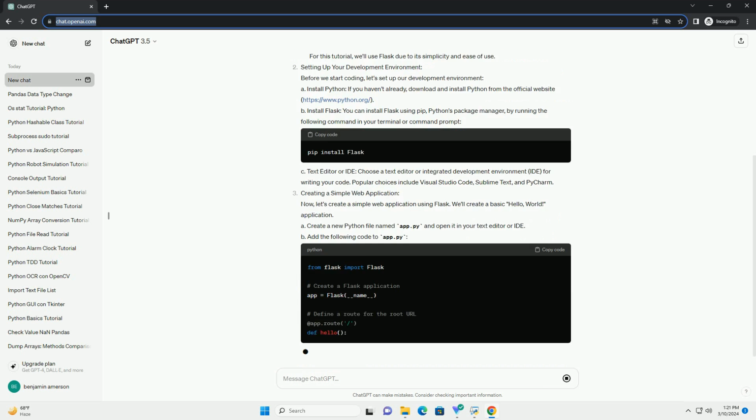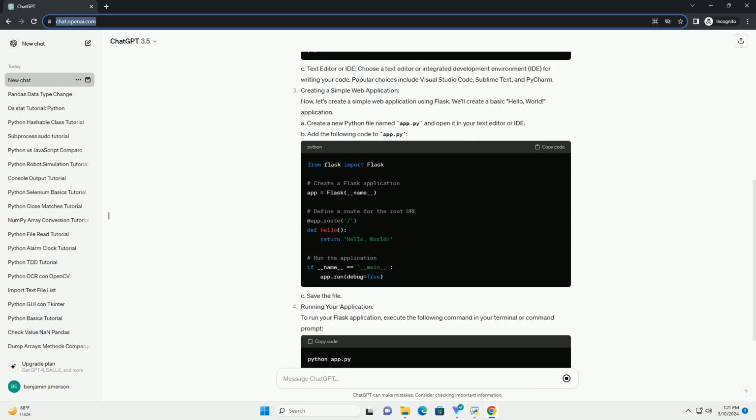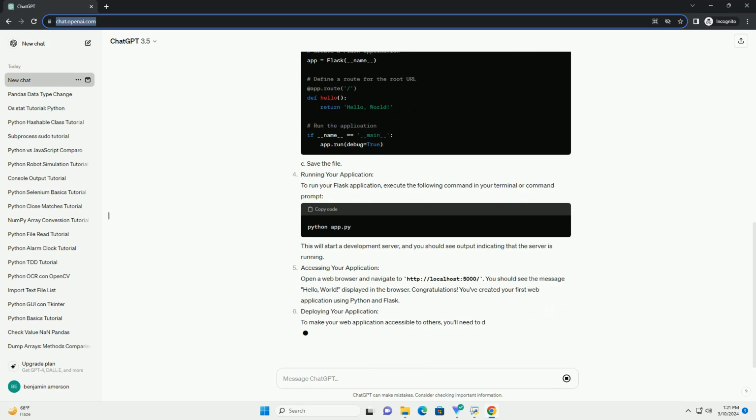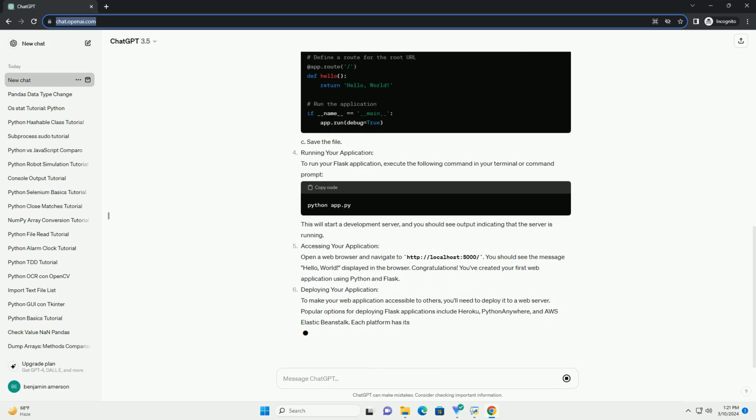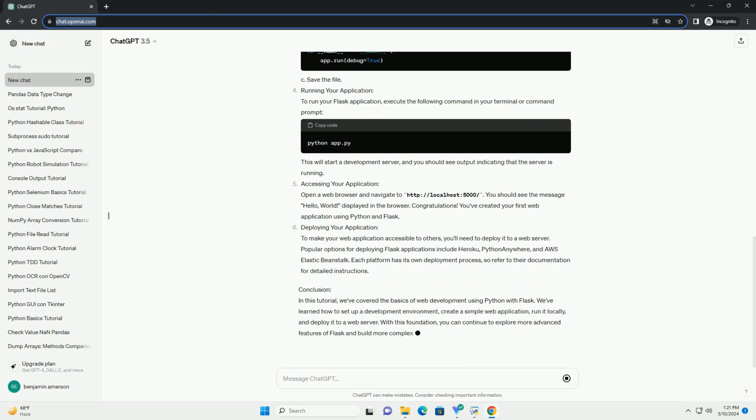Choosing a web framework. Python offers several web frameworks that make web development easier and more efficient. Some popular choices include: Setting up your development environment. Before we start coding, let's set up our development environment.